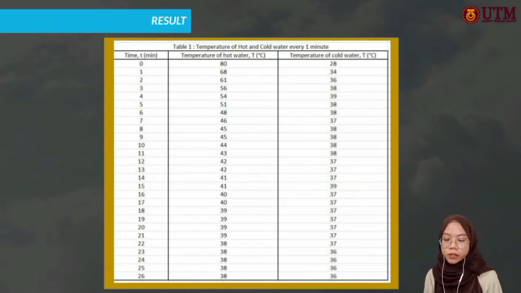We record the temperature because temperature is the measurement of the average thermal energy of a substance, where this average thermal energy is the kinetic energy of atoms and molecules in a substance. This kinetic energy can be transferred between substances by the flow of heat. In this experiment we are focusing on the flow of heat, so we record the temperature of hot and cold water so that we can see the relation of the flow of heat later.